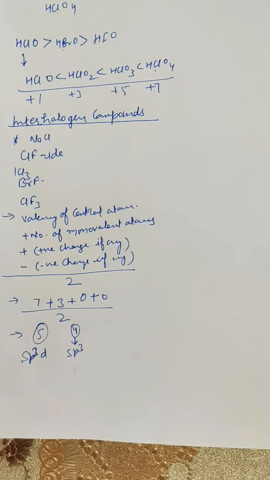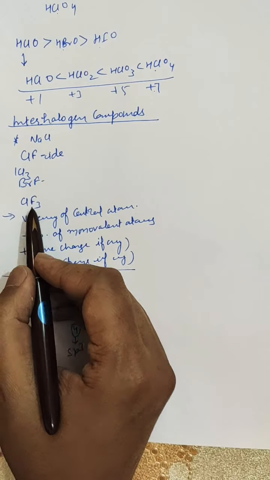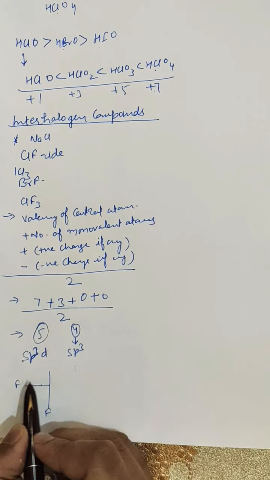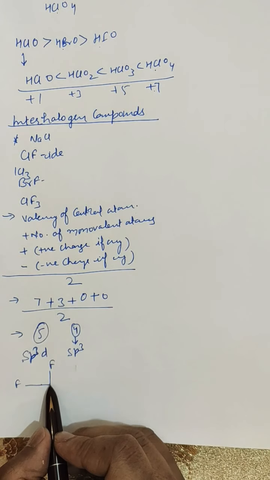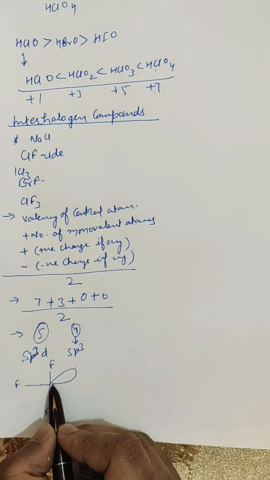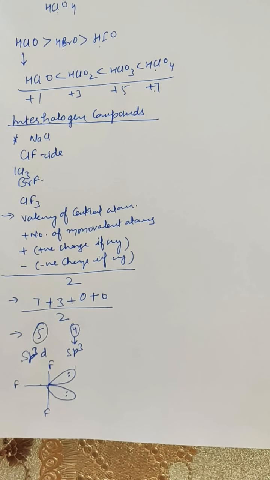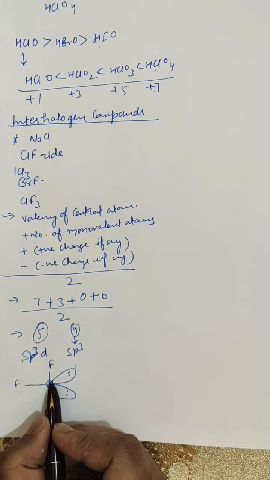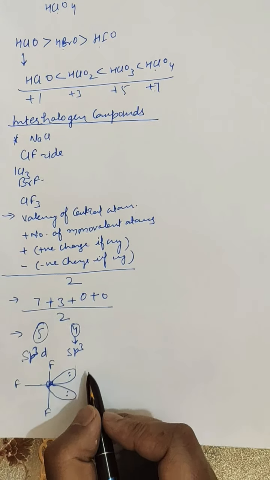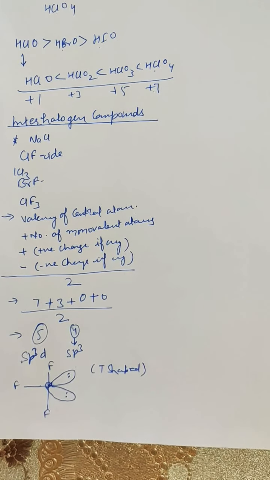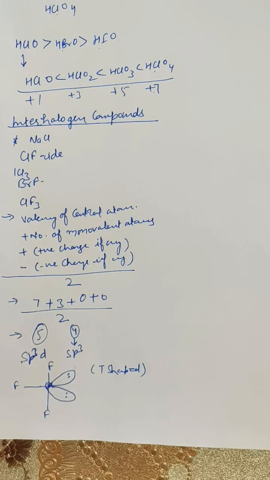And as per sp3d hybridization, chlorine has 3 atoms, so 3 positions are occupied by these 3 atoms, fluorine, fluorine, fluorine, and further there are 2 orbitals containing lone pairs of electrons, and in the center is the chlorine. So the shape of ClF3 is T shaped. Further there are other interhalogen compounds like AX5 type, so you have to write there.